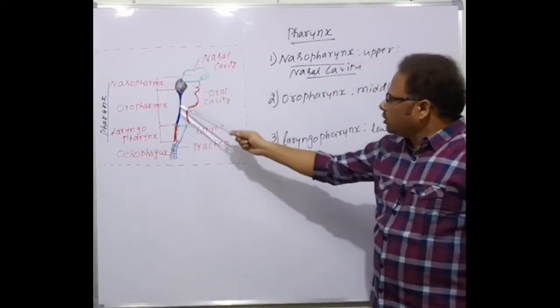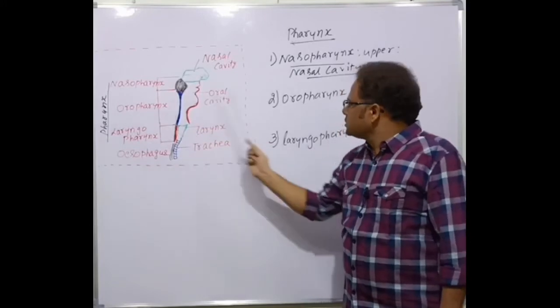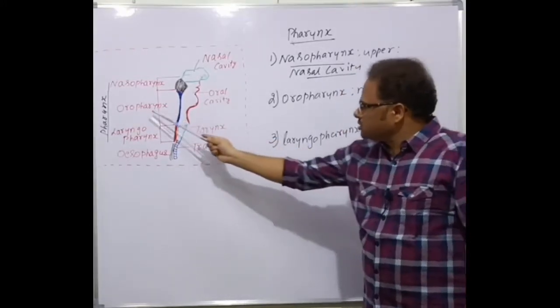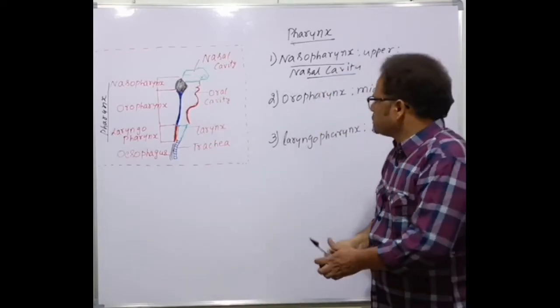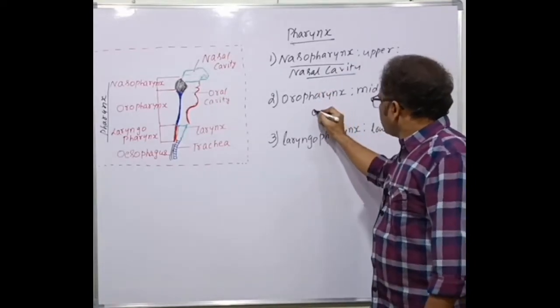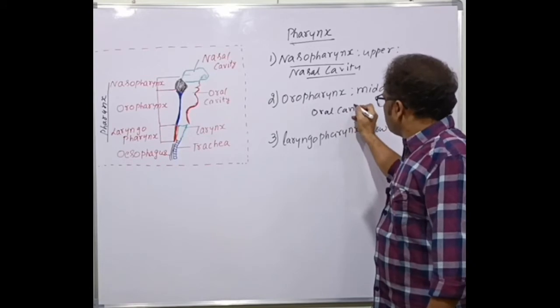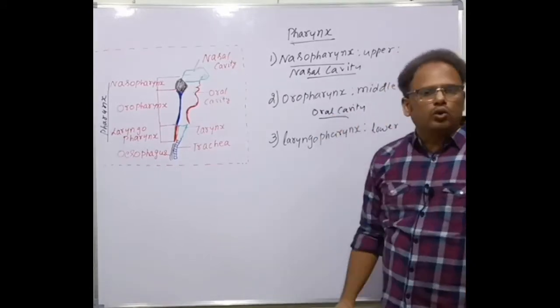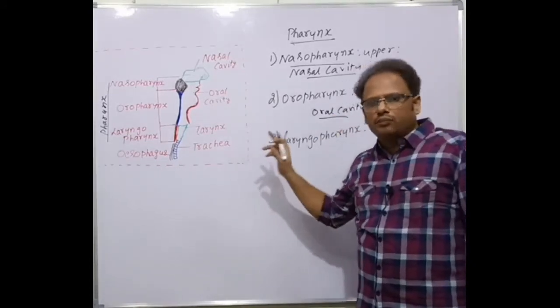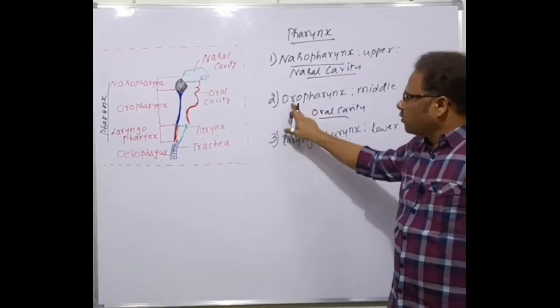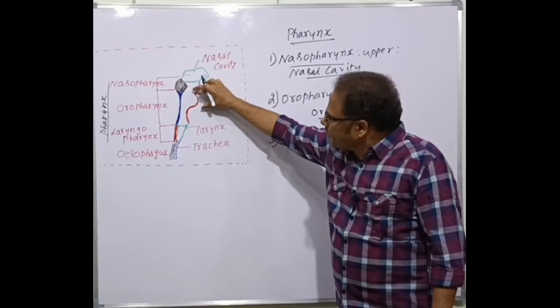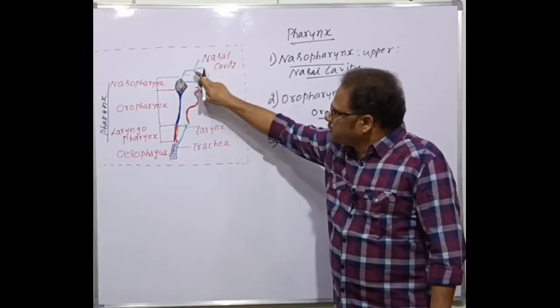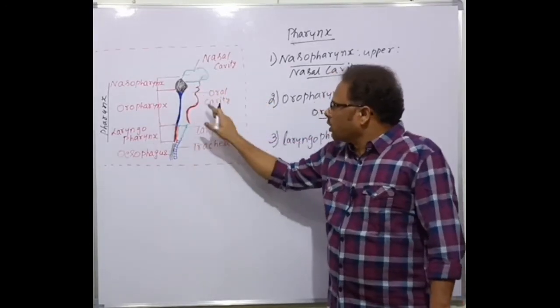And the middle part is the oropharynx, which corresponds to the oral cavity. What is the oral cavity? The buccal cavity or mouth cavity, with the teeth and tongue present, is the oral cavity. This is the mouth cavity or oral cavity, and this is the nasal cavity here. The oropharynx corresponds to the oral cavity.